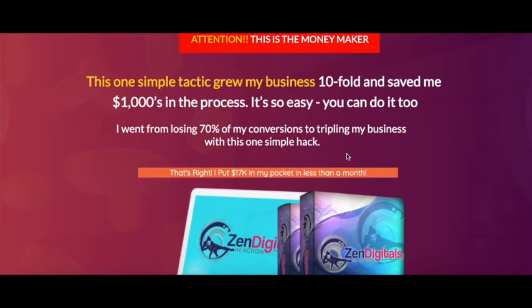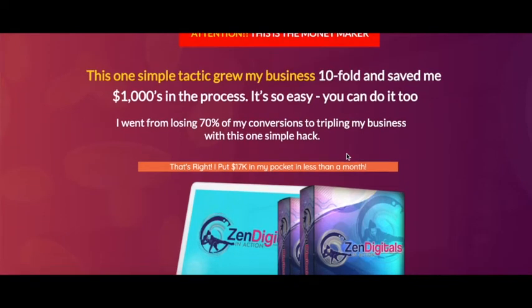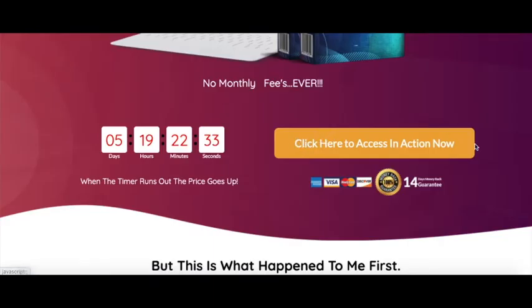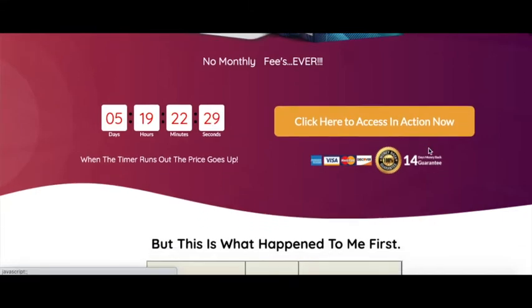Alright, so this is the sales page of InAction. This one simple tactic grew my business tenfold and saved me thousands of dollars in the process. It's so easy, you can do it too. I went from losing 70% of my conversions to tripling my business with this one simple hack. You can buy this product by clicking this button which says click here to access InAction now.